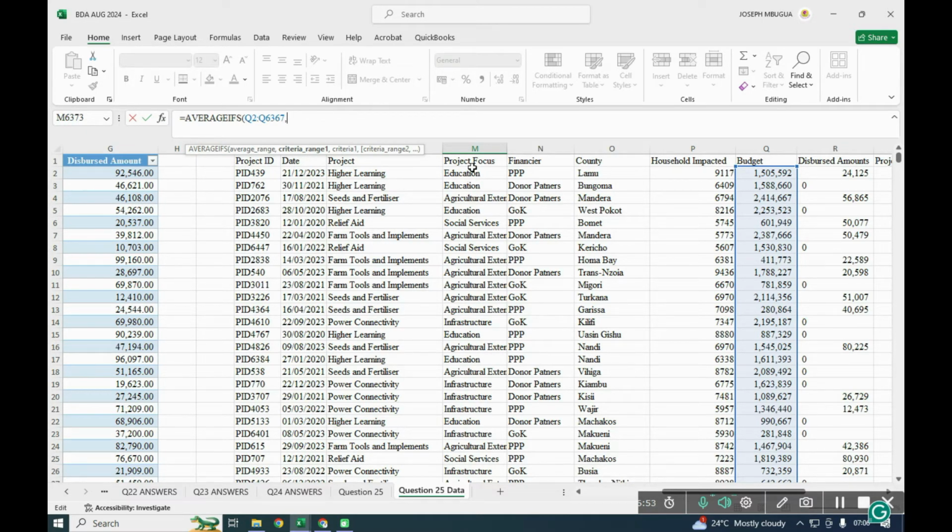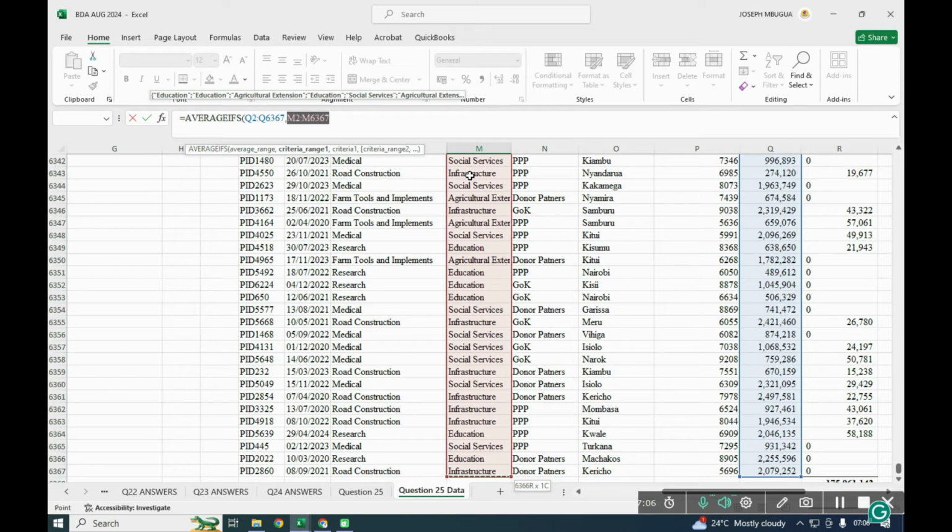We need the social service. Social services falls under the project focus. So here, Control Shift down arrow, and you put a comma, and criteria 1 is a social service.